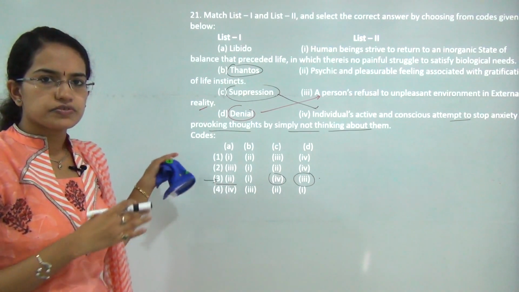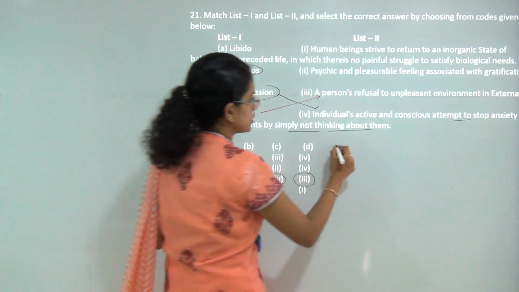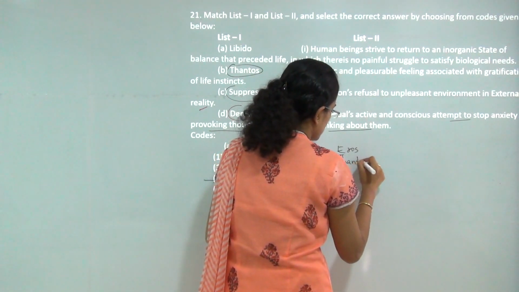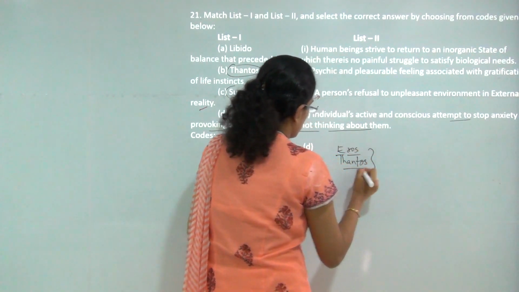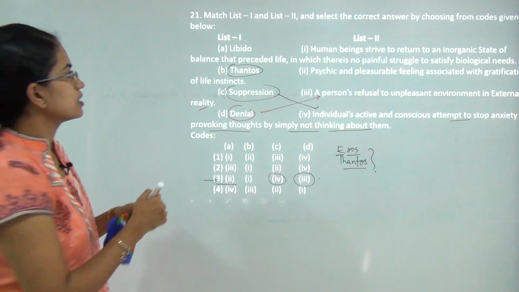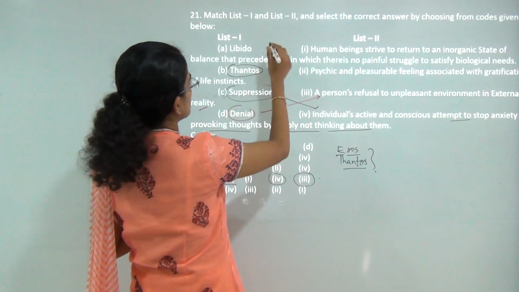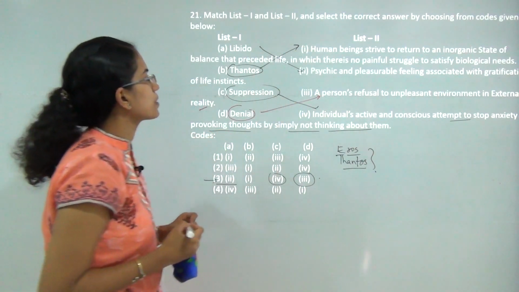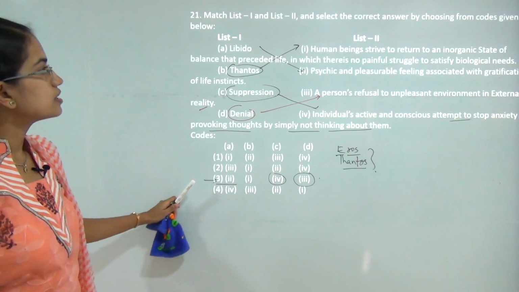So you have eros, which are known as life instincts, versus thanatos, which are known as death instincts. So that was under Freud's classification. So libido would match with this and thanatos would match with this. So the correct answer here would be 3.